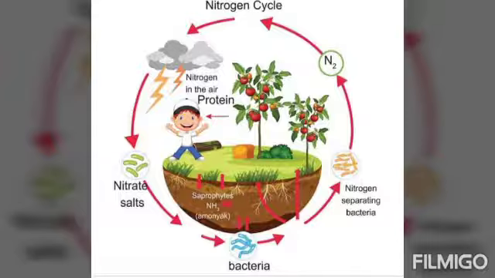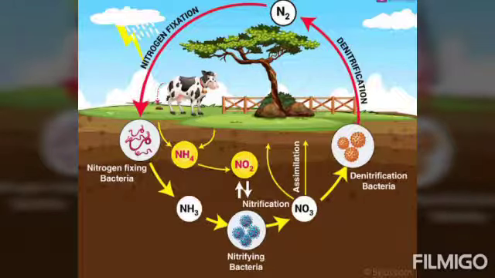So this is how the nitrogen captured from the atmosphere by the process of nitrogen fixation goes into the plants, and from the plants it is transmitted into the animals via the food chain, and after the death of these plants and animals it is again released by the process of ammonification.